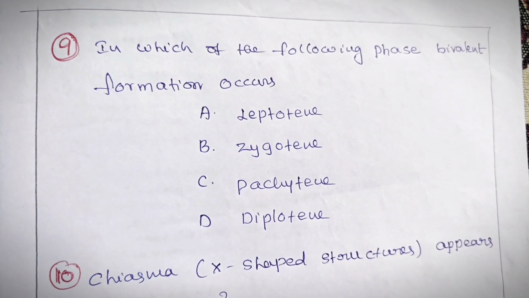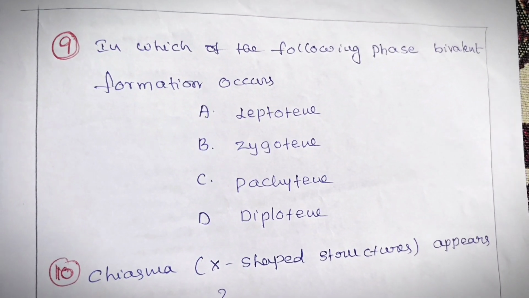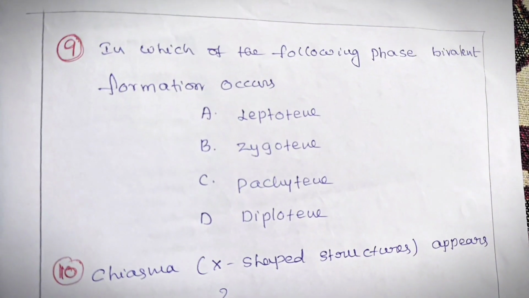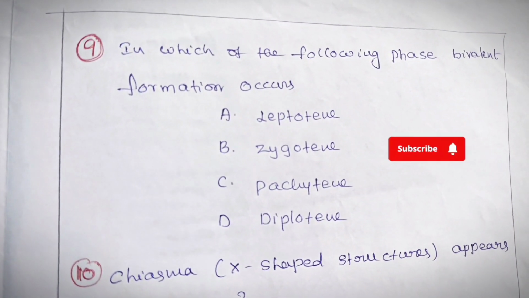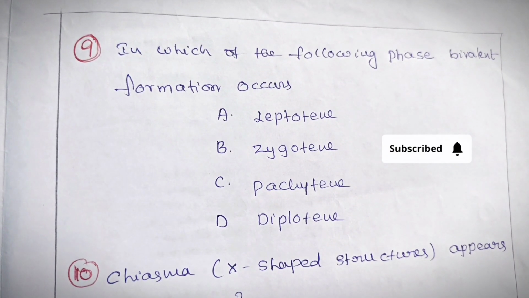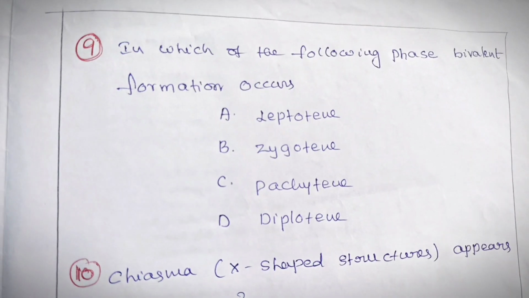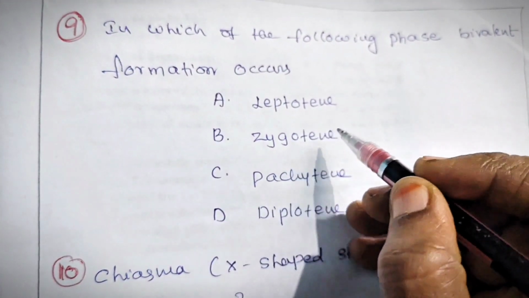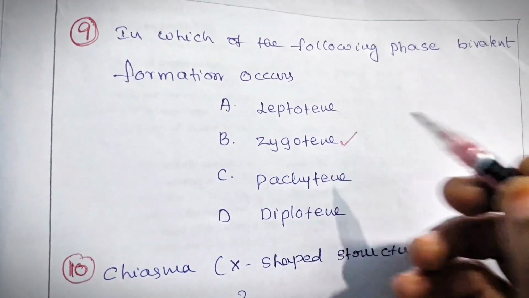In which of the following phases does bivalent formation occur? Options are leptotene, zygotene, pachytene, diplotene. For this, the correct answer is zygotene.